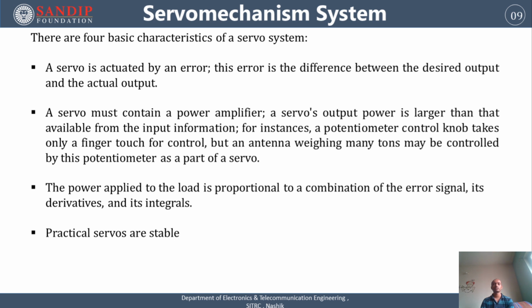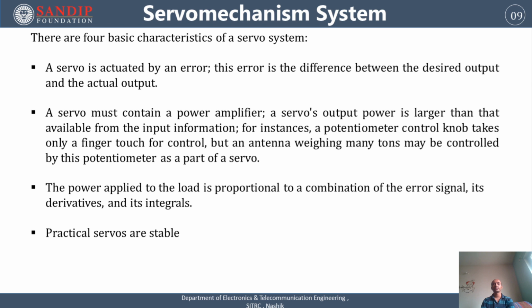The characteristics are: first, a servo is always actuated by an error. This is most important. It takes some corrective action, and corrective action is taken only when an error is present. The servo is actuated by error, and this error is the difference between the desired output and the actual output. Whenever there is a difference between the desired output and actual output, it generates the error, and that error is detected by the error detector. It will give the command signal to the control unit to take some proper corrective action.